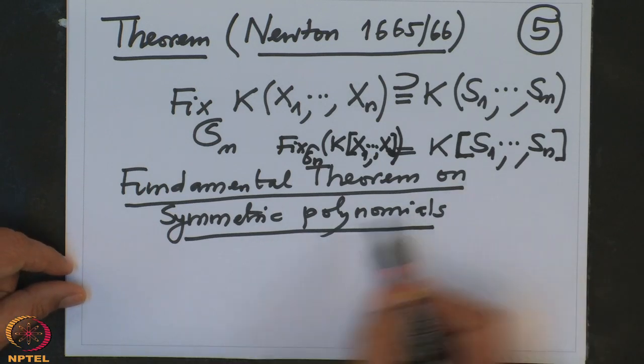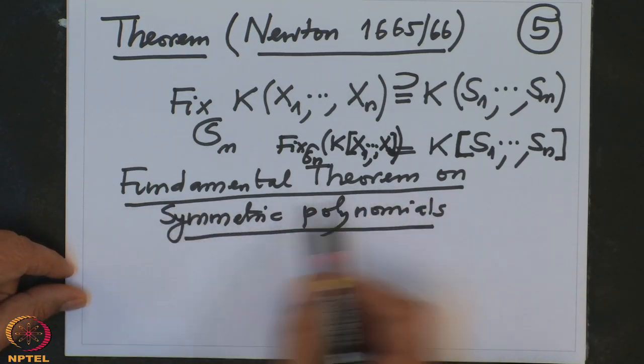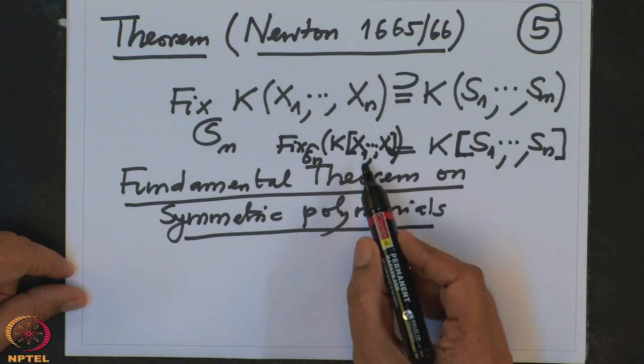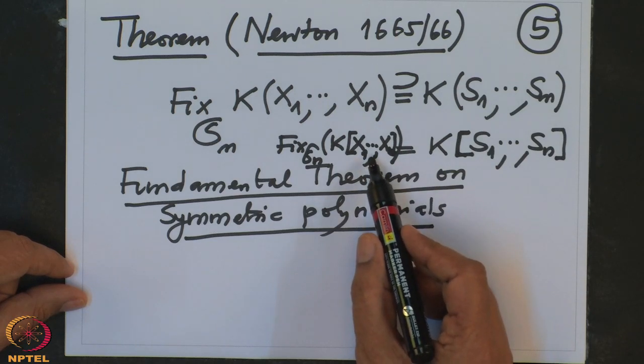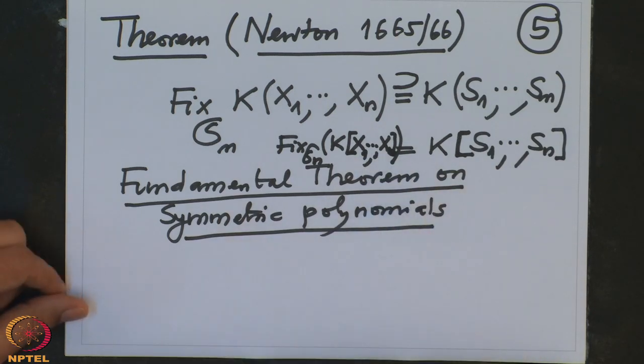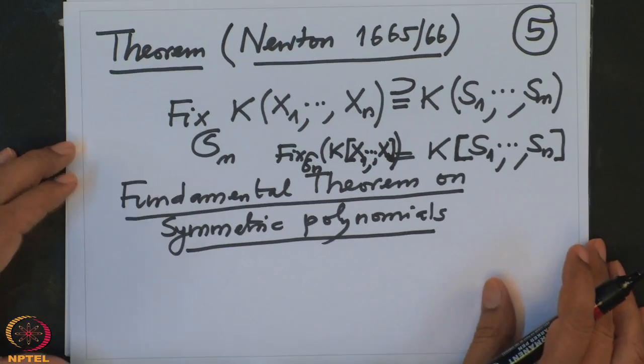And therefore, why is this theorem so fundamental? Because it explains all the polynomials which are symmetric. Now, when do you say a polynomial is symmetric? You say a polynomial is symmetric if it is invariant under all permutations of the variables.